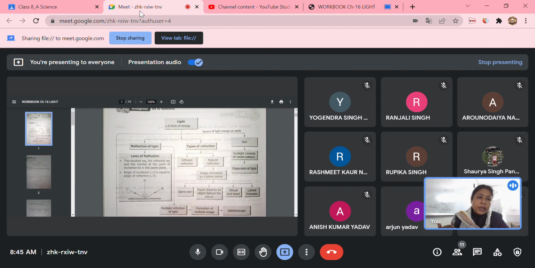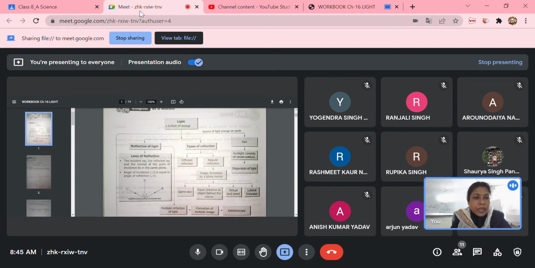In earlier classes you have read, shadow is formed when any translucent or opaque object comes in the path of light. You can see on the board, I think the board is visible, you can see the shadow of my hand. So the light is coming from this side and I'm just putting my hand, and this is an opaque object whose shadow is being formed.